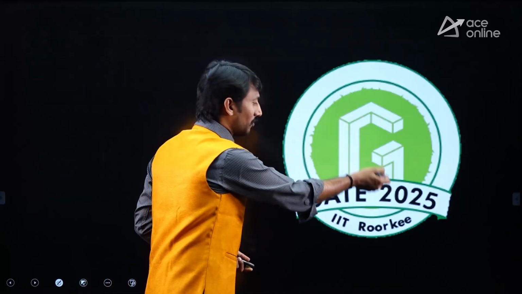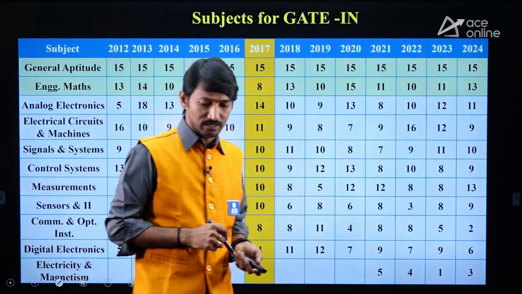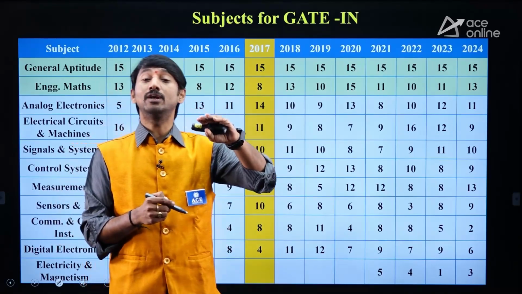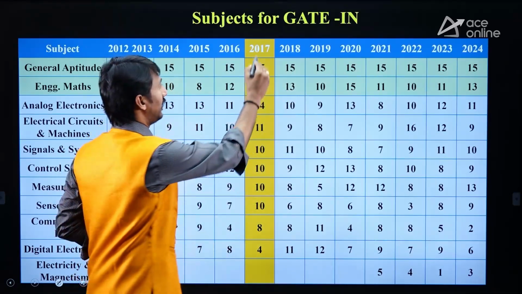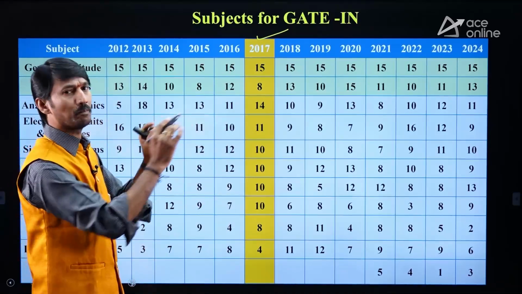Guys, this GATE 2025 is conducted by IIT Roorkee. That is the reason why many people are asking that, sir, when was the IIT Roorkee paper? That was in 2017. That's why I'm highlighting, just for comparison purpose.